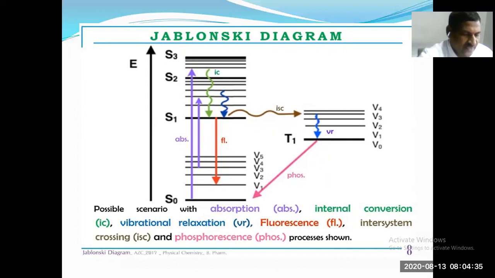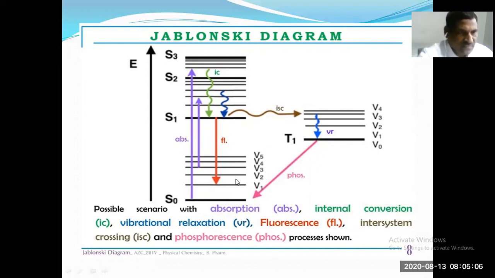This change depends on the magnitude of the energy absorbed. For every singlet state, there may be a corresponding triplet state possible. This can be seen in the Jablonski diagram.